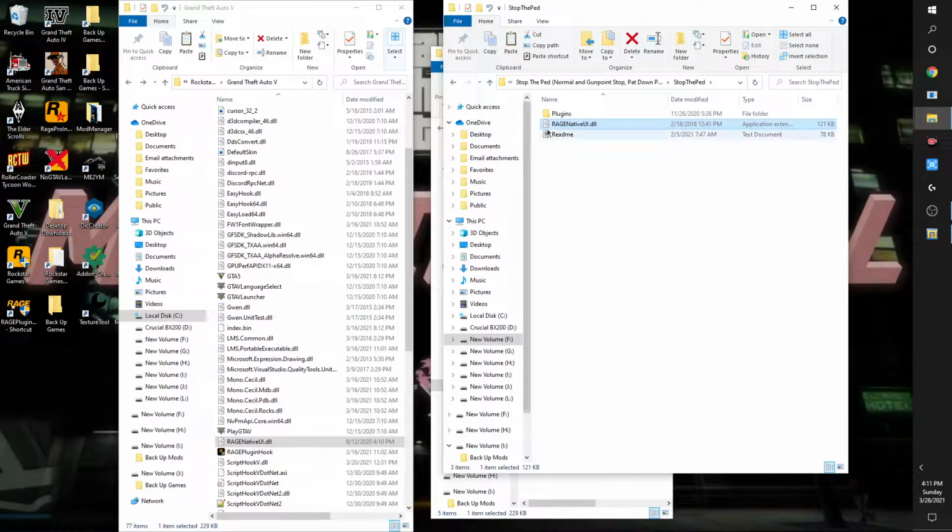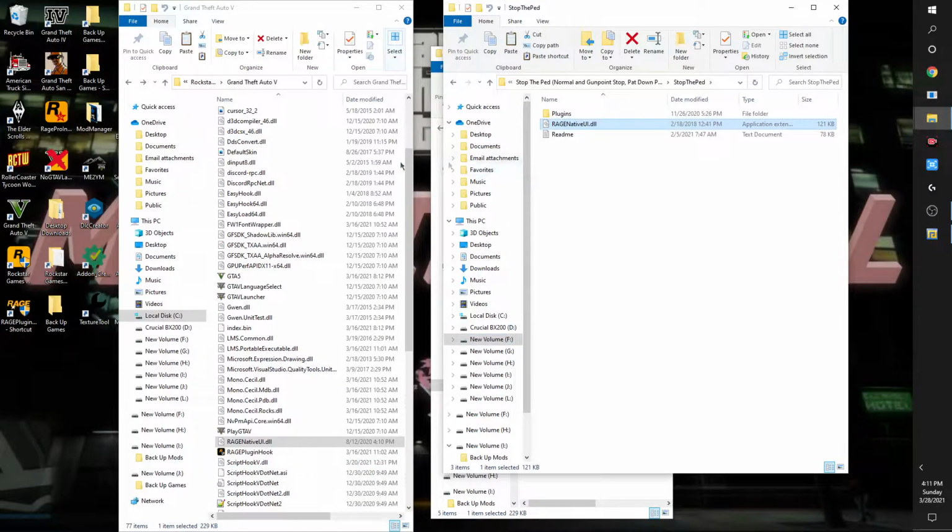unless it's been fixed, like I said, I've had this problem where I have to revert back to RageNativeUI 1.6.3. That's because he's not using version 1.7.0, so the color coding for the UI is different. So my menu for Stop the Ped is invisible. It's functioning, but I can't see it because something about the colors of the UI are not found. So we'll get into that a little later as well.